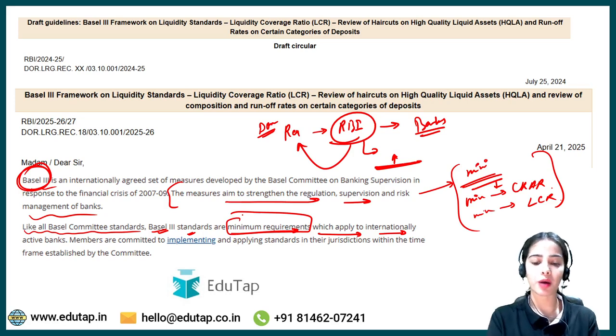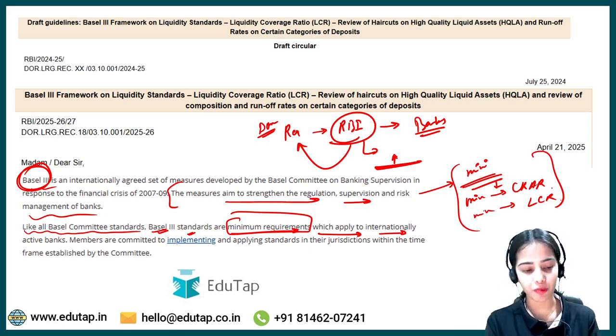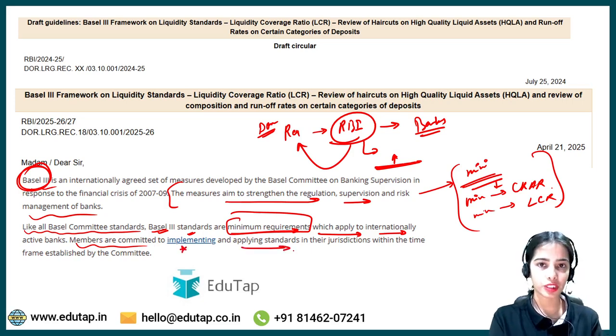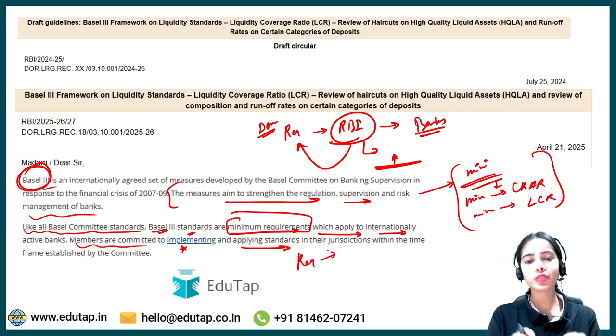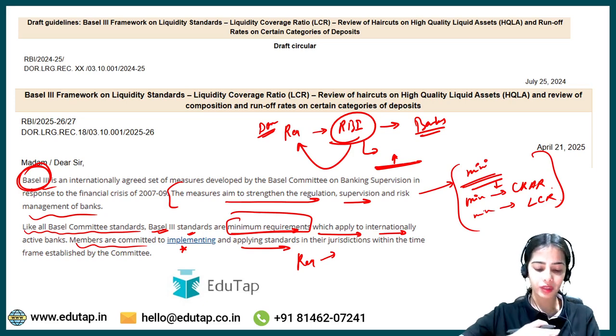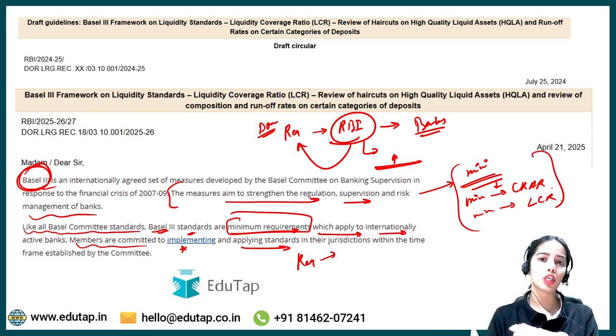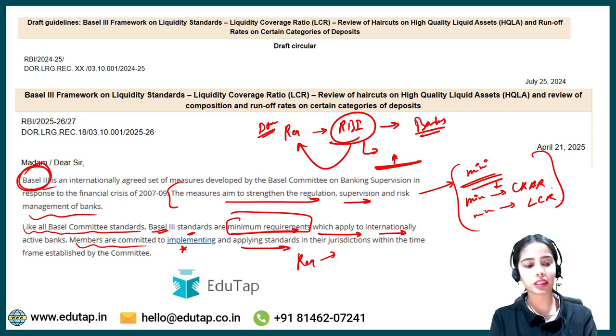They are the minimum requirements which apply to internationally active banks, and members are committed to implementing and applying the standards in their jurisdiction. And the regulators in their respective jurisdictions follow this minimum requirement. They can keep a higher minimum requirement but not lower. So this is the idea. I hope this is very much clear. Basel III is an internationally agreed set of measures.